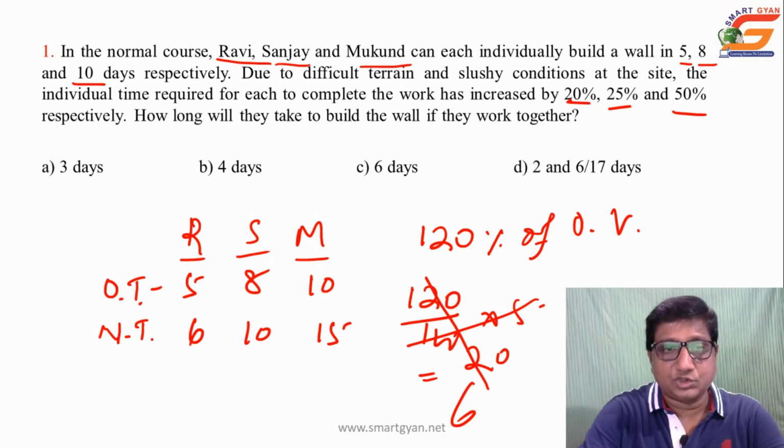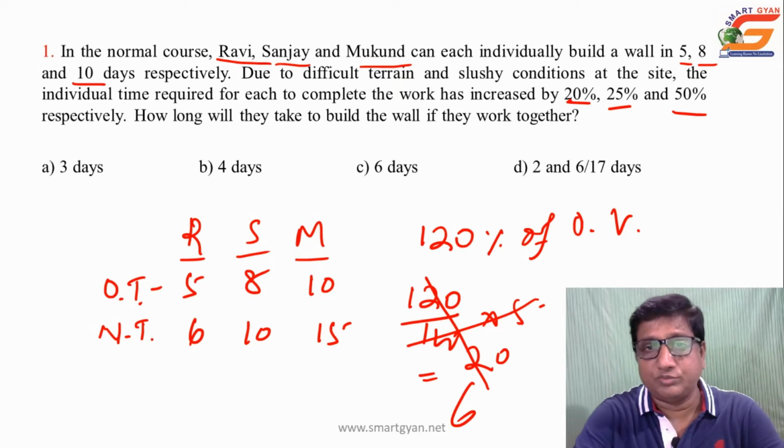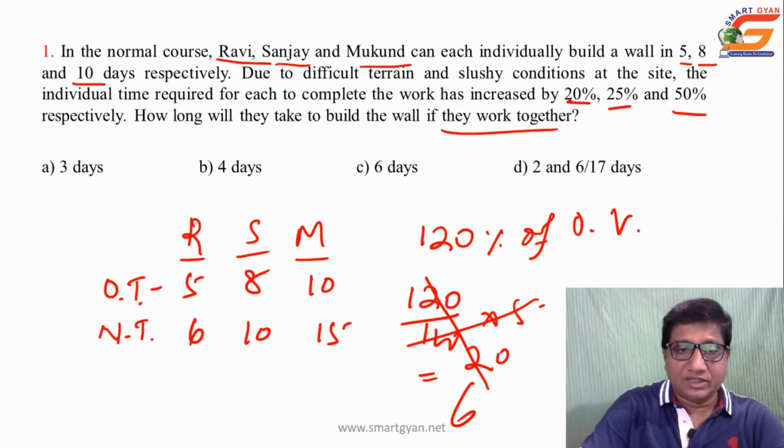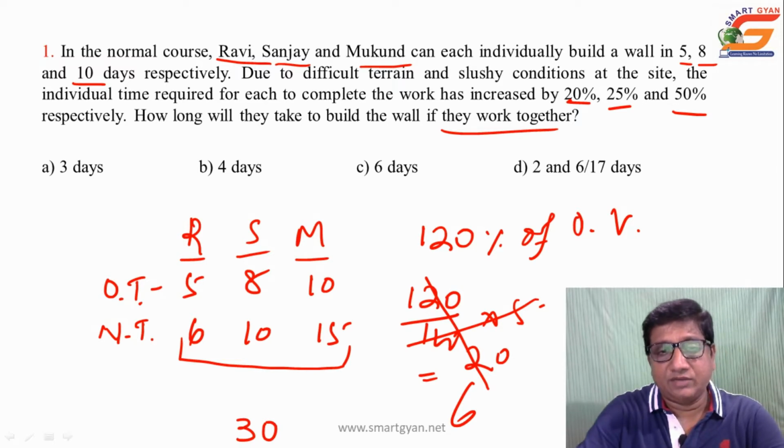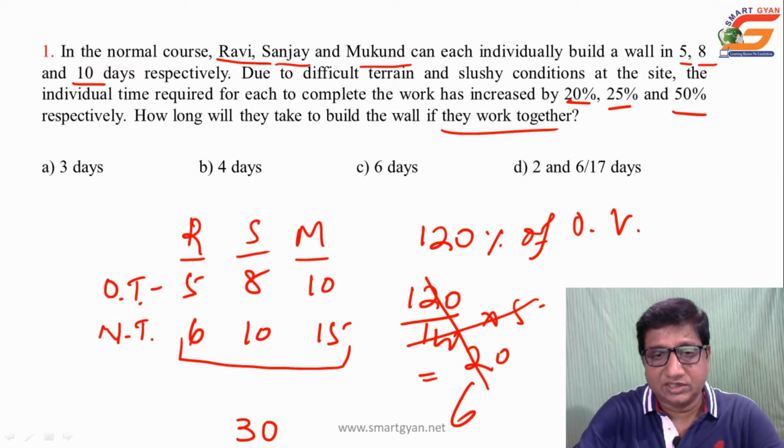Then the final question given: how long will they take to build the wall if they work together? Together how long? Then what is the LCM of all these three figures? The LCM of 6, 10, 15 is 30.